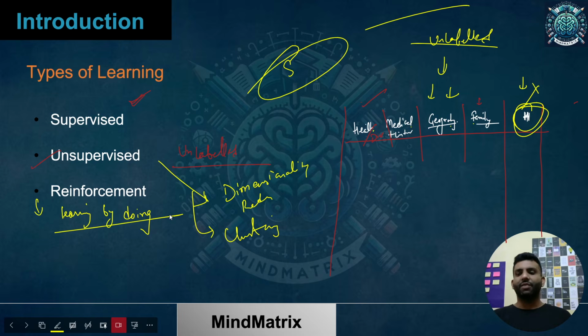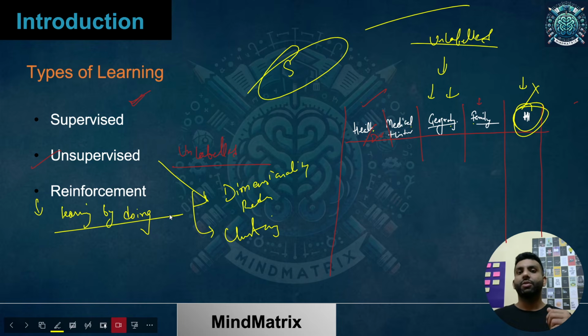Yes or no? If they don't sit, and if they don't listen to you for a long time, you may be having a stick, just to scare them a bit, so that they get to know that this is not good. That is the kind of penalty they are having. So whenever learning is taking place with the help of interaction, with the help of rewards, gains, and penalties, then it is reinforcement learning. For an example, self-driving cars. Over there, they are learning what path I must not have taken, what is the actual path, what objects I must be careful of.